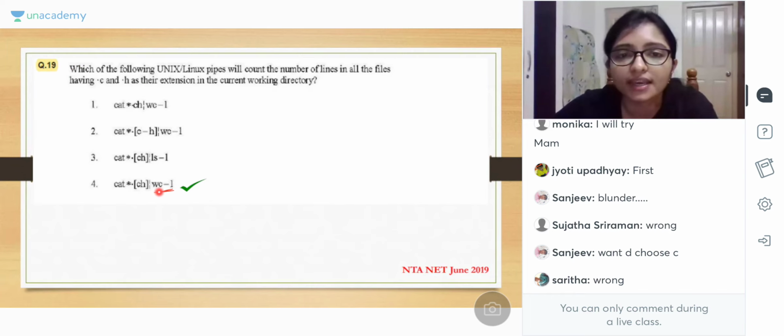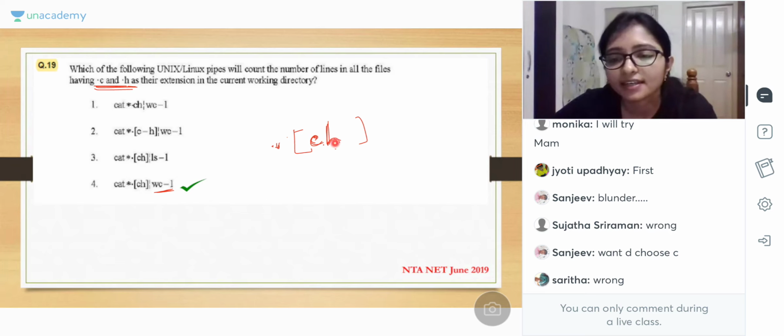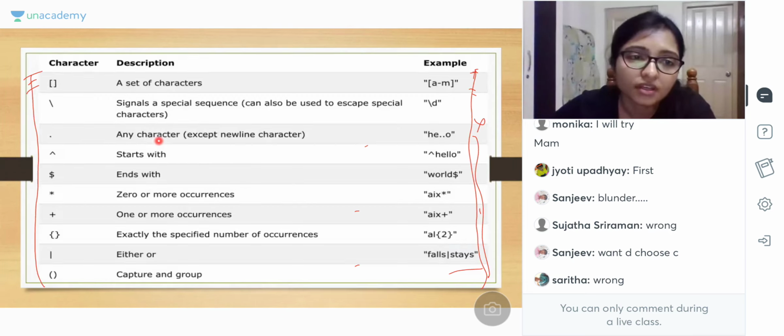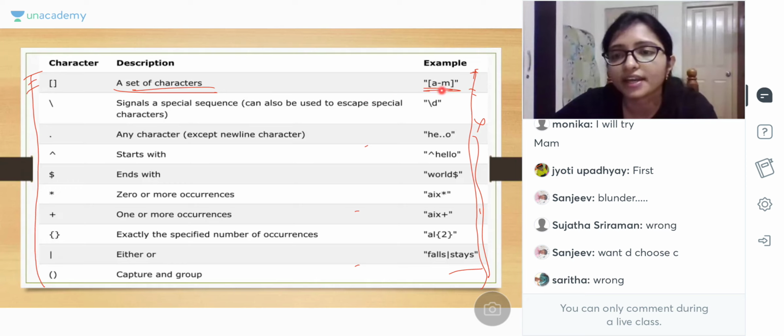After that, what is it doing? It will show C and H here. मतलब dot के बाद C भी हो सकते हैं, H भी हो सकते हैं. After dot, it can be C or it can be H. Here, yes, set of character A to M. ब्रैकेट के अंदर कुछ भी है मतलब सेट ऑफ कैरेक्टर.